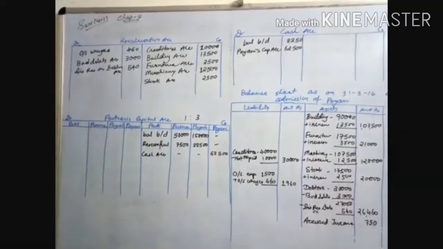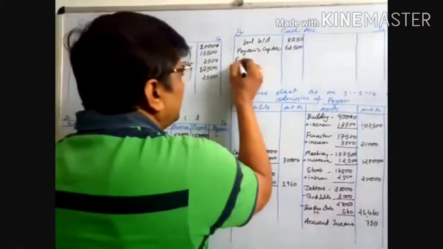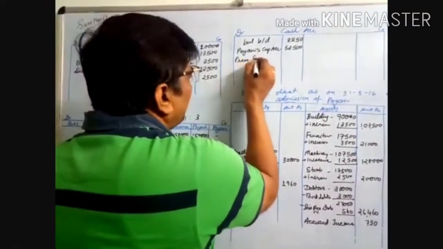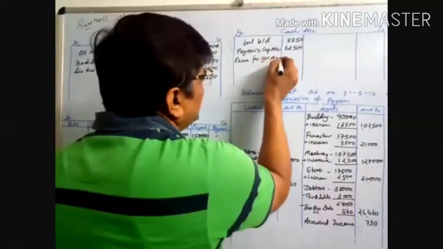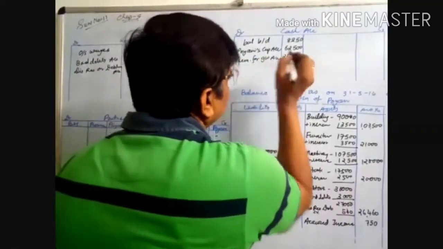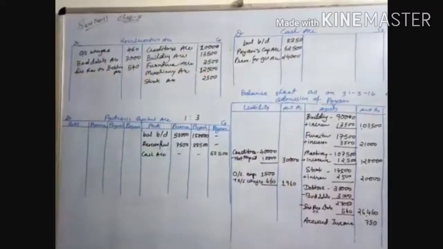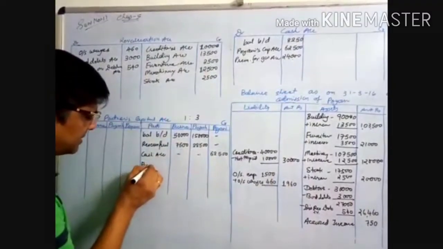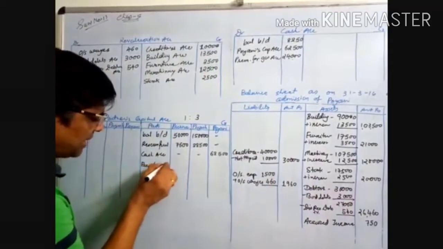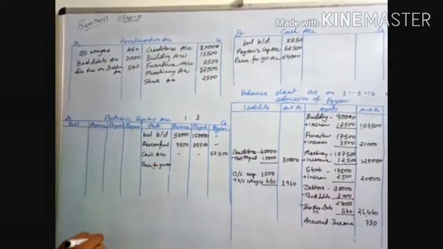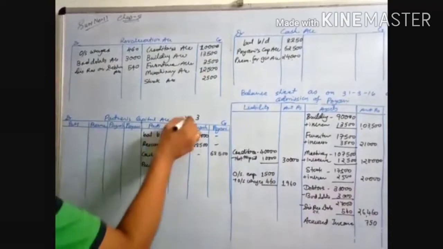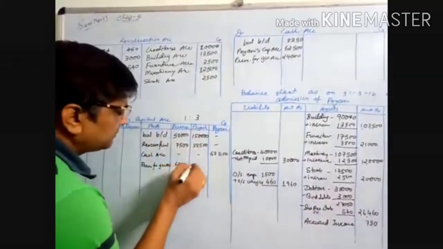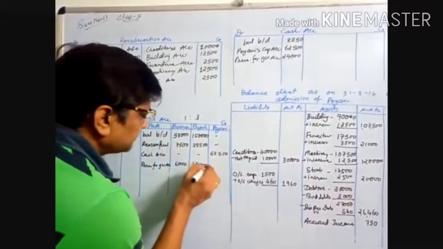The next adjustment is 24,000 as a share of goodwill. The entries are: cash account debited, premium for goodwill account credited, 24,000. Next, premium for goodwill account debited, partners' capital accounts credited, and you have to distribute among the partners in the ratio of 1:3. It is 6,000 and 18,000.